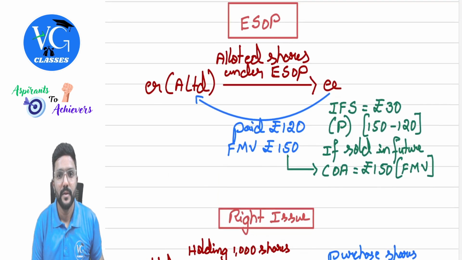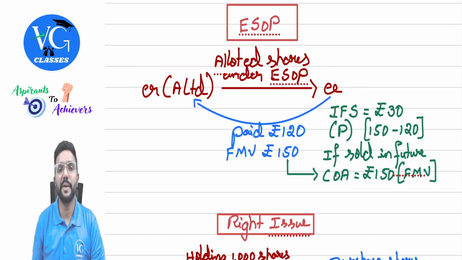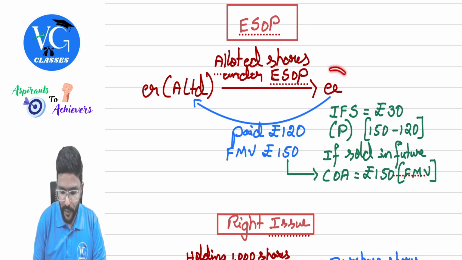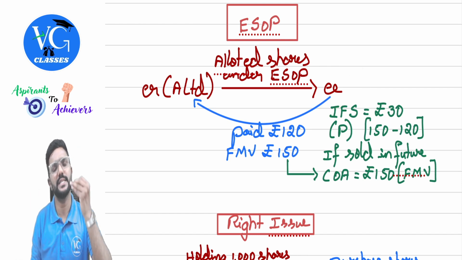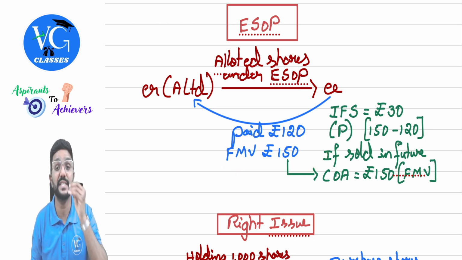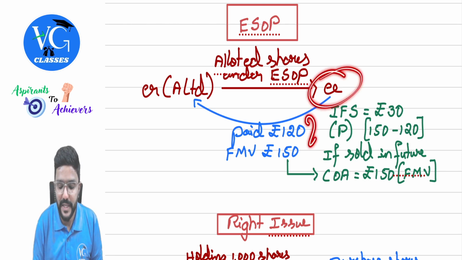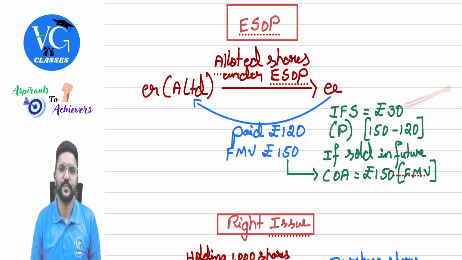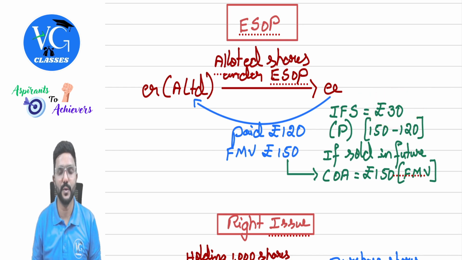Yes. Now assume employer, that is a company, allotted shares to employee under ESOP plan or under sweat equity. Okay. And employee paid 120 rupees to purchase these shares. It is issued at discounted price. Actually, the fair market value of the share is 150 on the date of exercising the option. So for employee, whatever is the discount, 30 rupees will be taxable. Taxable as what? Perquisite under the head salary. So 30 rupees will be taxable, guys, as perquisite.